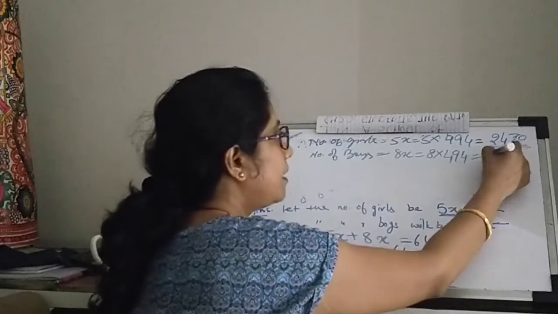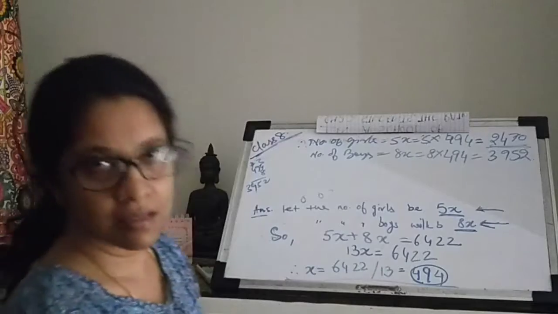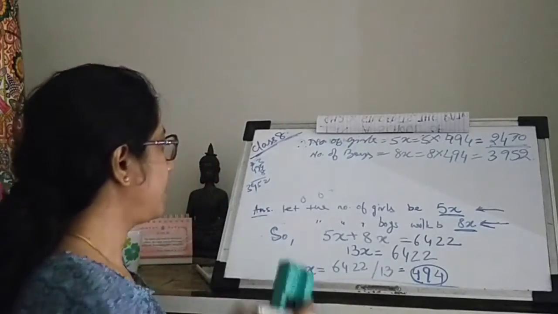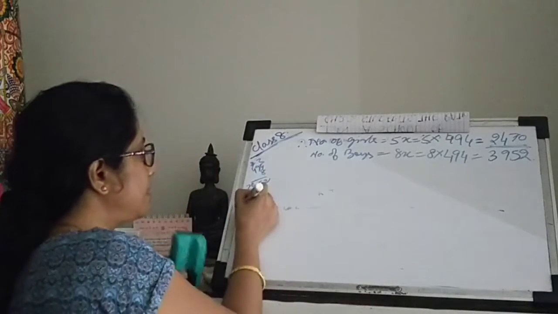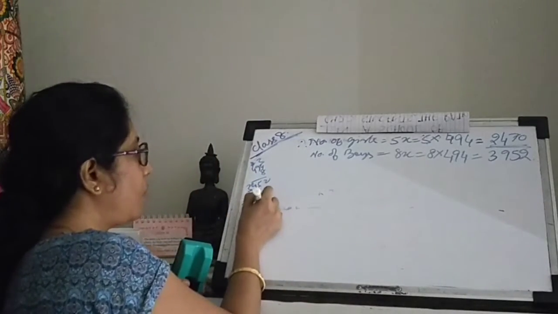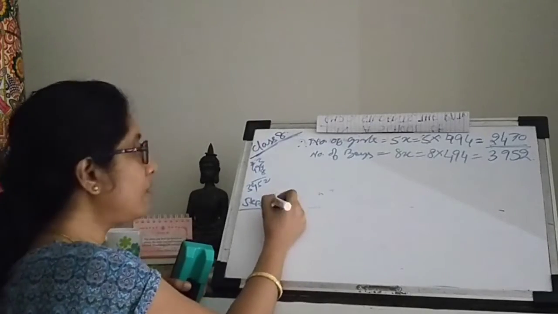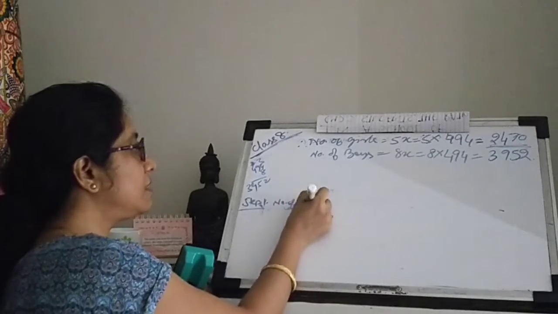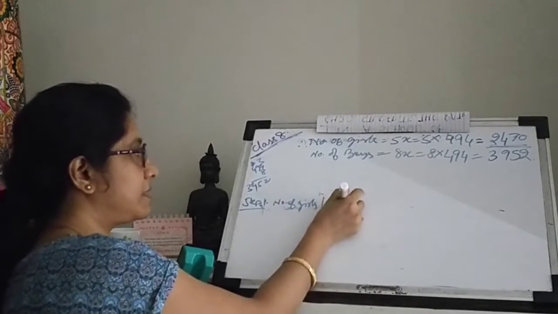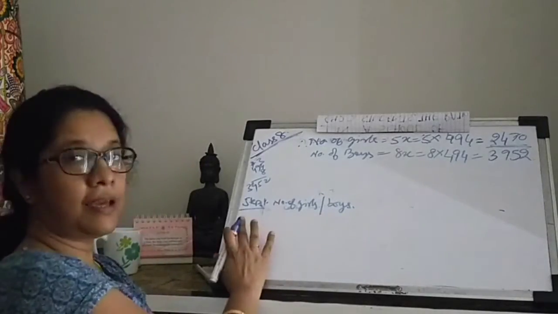That is 3952. Okay, this is what we have. So, step 1, what did we find out? We found out the number of girls and boys.